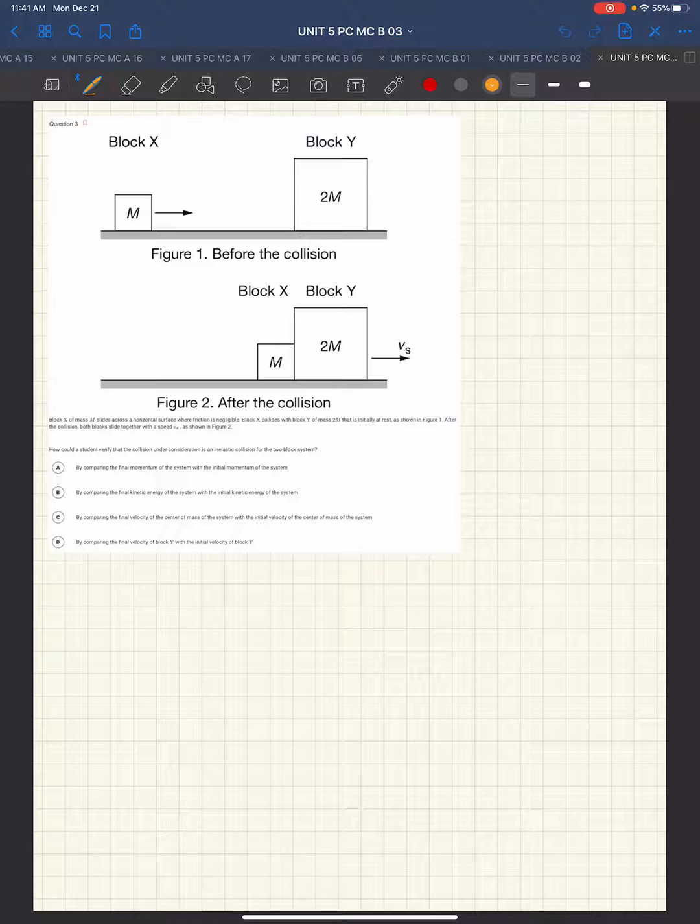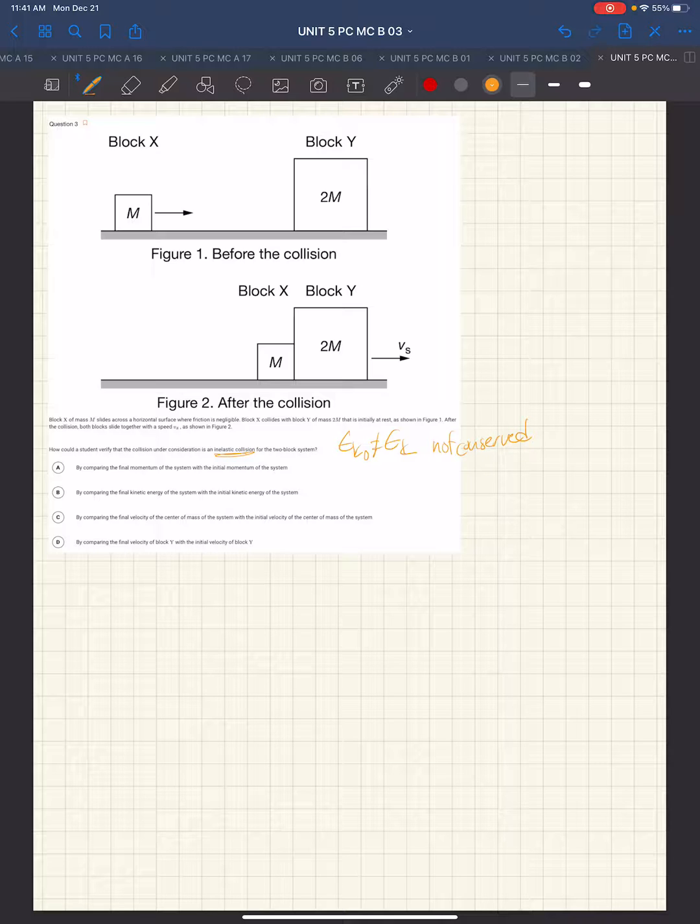So in this question, we are asked, like in the previous two questions, the same scenario. We want to know how a student could verify that the collision is inelastic. That means the kinetic energy is not conserved. So we have to get that definition down.